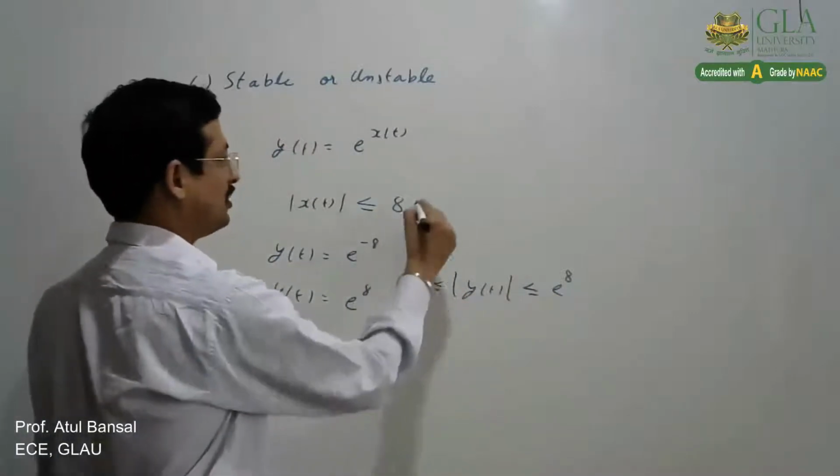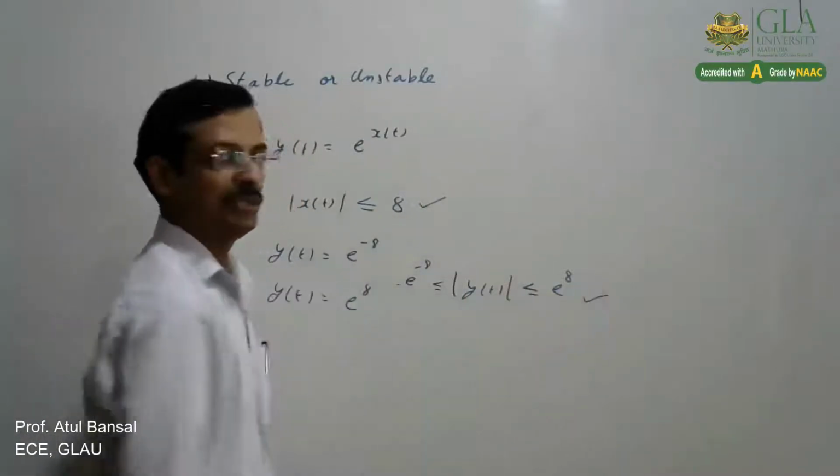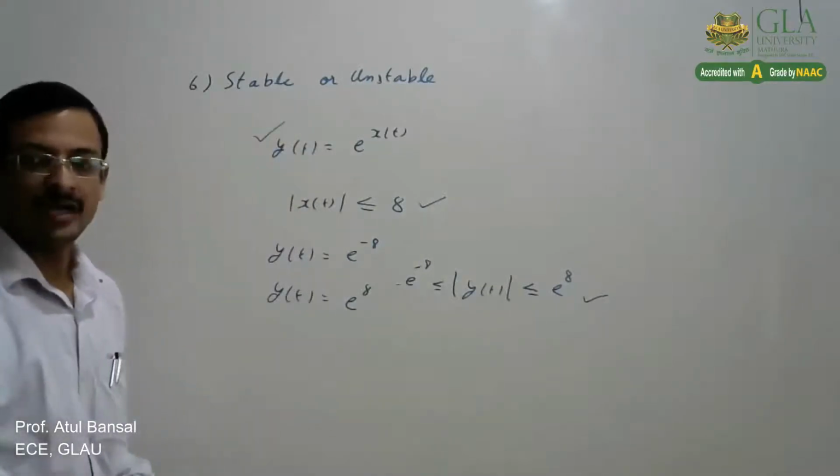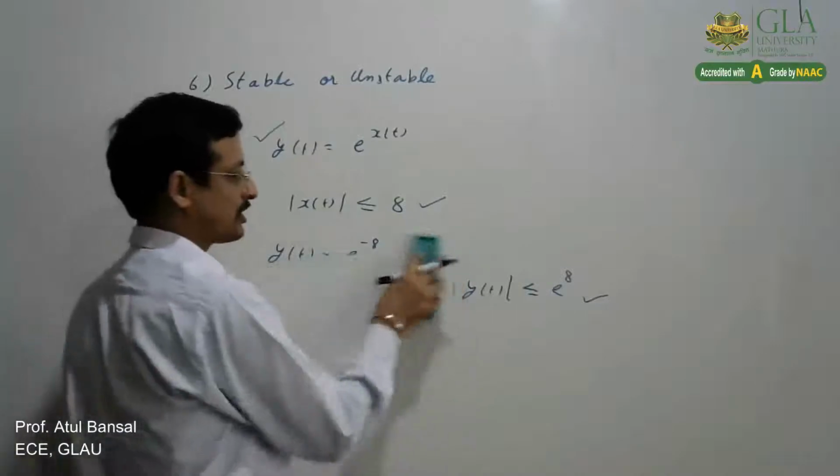For bounded input, it is producing bounded output. So this system is stable. That is how we can check the stability of any system.